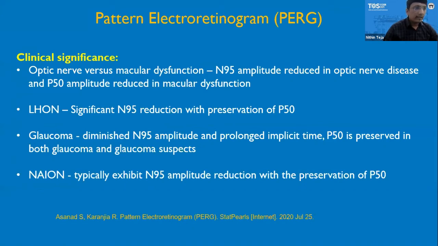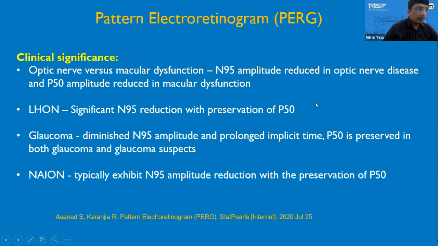So some of the clinical significance of pattern ERG include, as I initially mentioned, it is useful to differentiate between optic nerve and macular dysfunction. So N95 amplitude is reduced in optic nerve diseases, and P50 amplitude is reduced in macular dysfunction, because P50 mainly measures the outer retinal function, whereas N95 measures the retinal ganglion cell function.